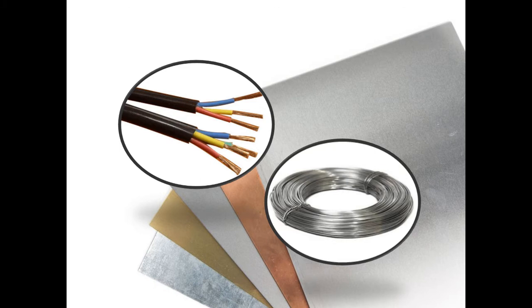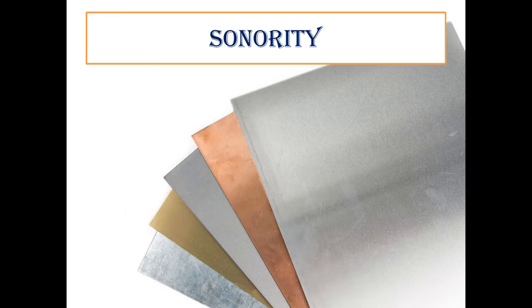The next property of metals is sonority. Now what is sonority? The property of producing a ringing sound when an object strikes a hard material is called sonority. It means that when an object produces sound, that object has the property of sonority.